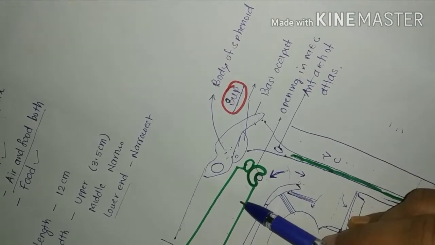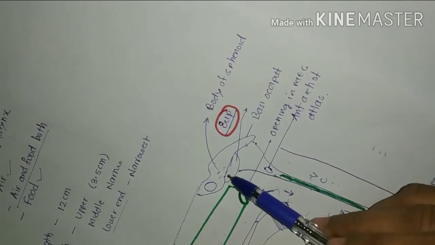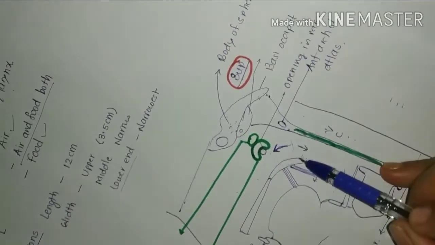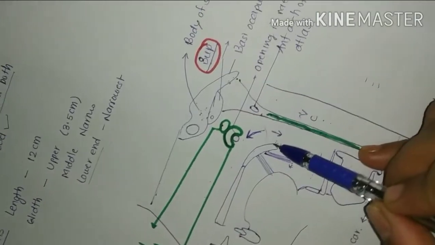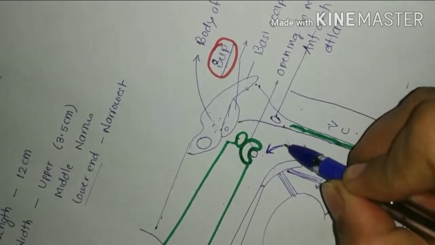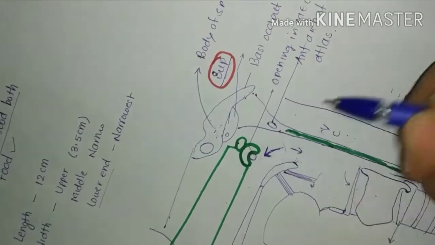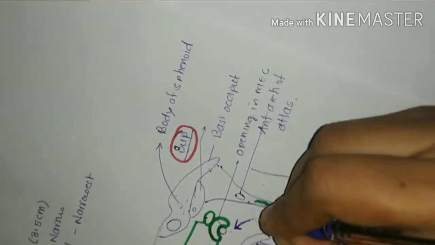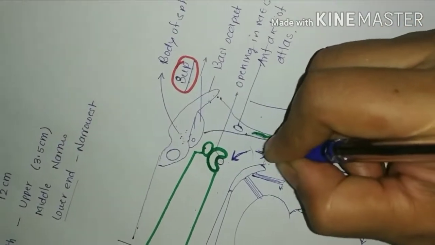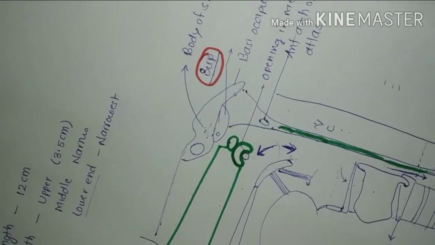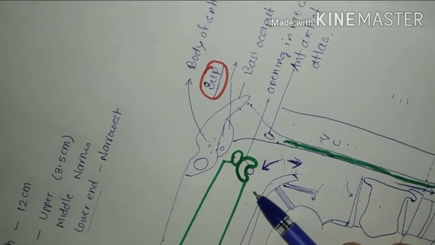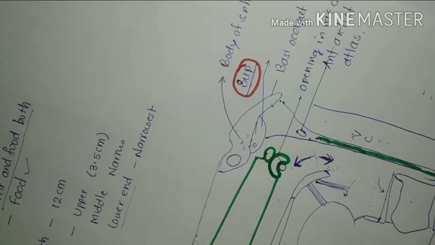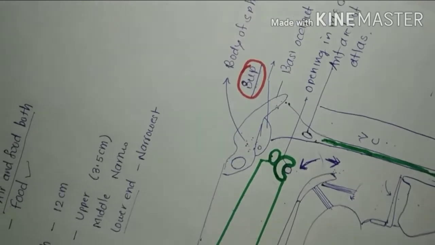Now communication: it has two communications. Anteriorly it communicates with the nasal cavity and lower down it communicates with the oropharynx. Now coming to the relations of the nasopharynx.